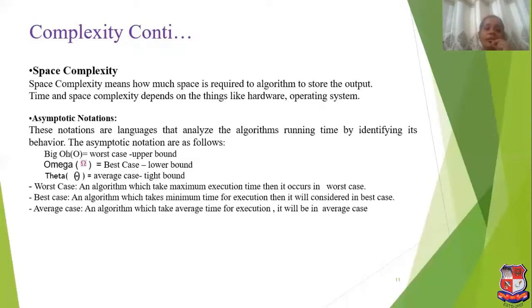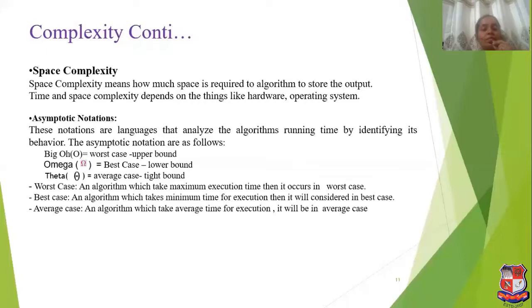Next, we will see asymptotic notations. Asymptotic notations are languages that analyze the algorithm's running time by identifying its behavior. The asymptotic notations are as follows. Big O is used for the worst case. It is also known as the upper bound. Next is omega. It is for the best case and denoted by the lower bound. Next is theta, which is used for the average case, and it is also known as the tight bound.